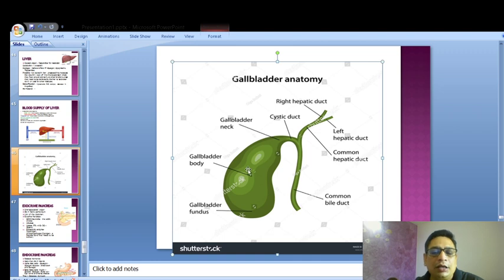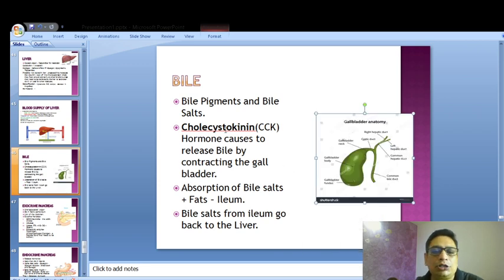Now who makes the gallbladder eject the bile? This is the point that I was talking about. The hormone cholecystokinin is responsible for contraction of the gallbladder wall, and by this contraction, just like a pichkari, a spray, it's sprayed inside the intestinal lumen, that is the duodenum, through the common bile duct.